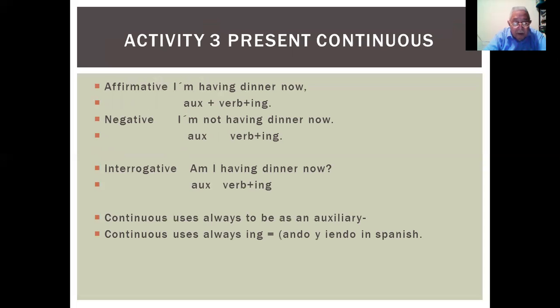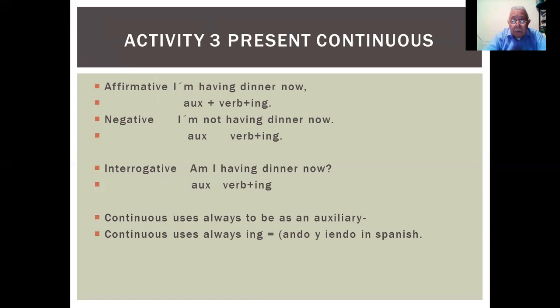Por ejemplo, we have an example here of affirmative. Affirmative. I'm. Yo estoy. I'm having dinner now. I'm having dinner now.